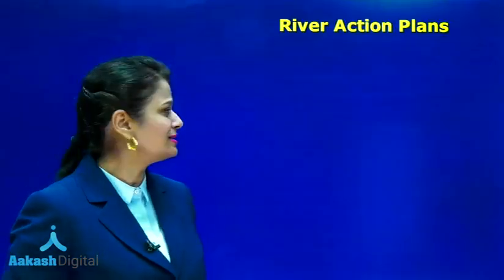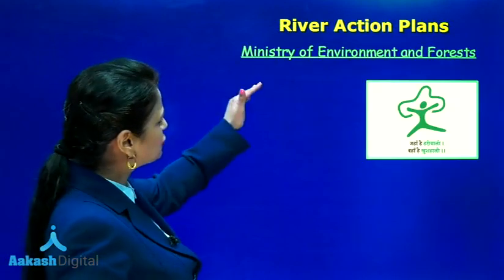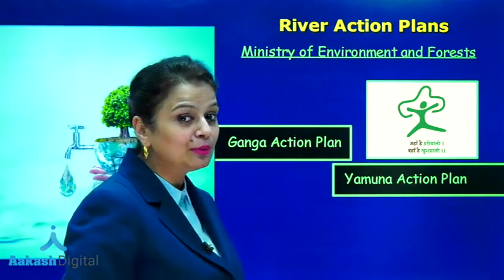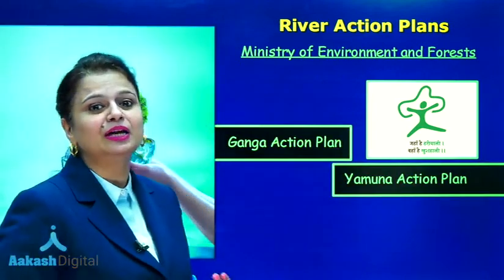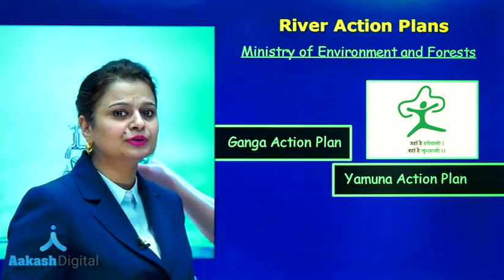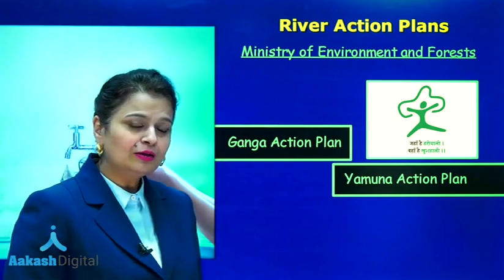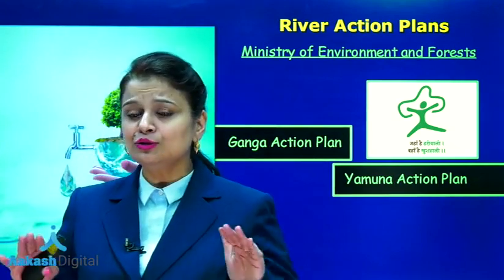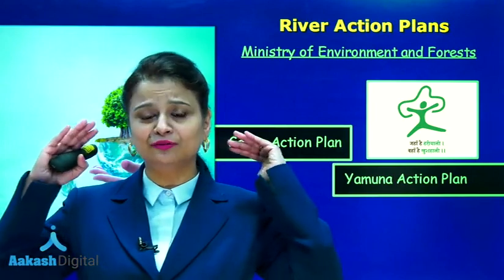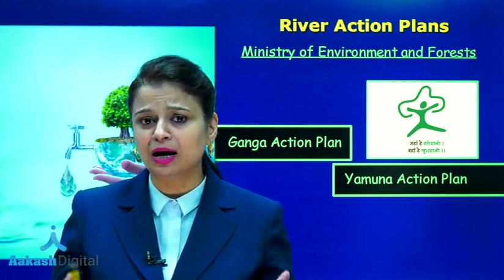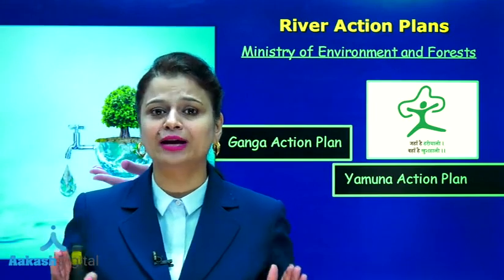River action plans, they were initiated by Ministry of Environment and Forest. Yes, two important plans, that is Ganga Action Plan and Yamuna Action Plan. They were initiated to save these important major rivers of the country. Now, the aim was to form several sewage treatment plants so that whatever water is discharged into the rivers must be free of organic matter.